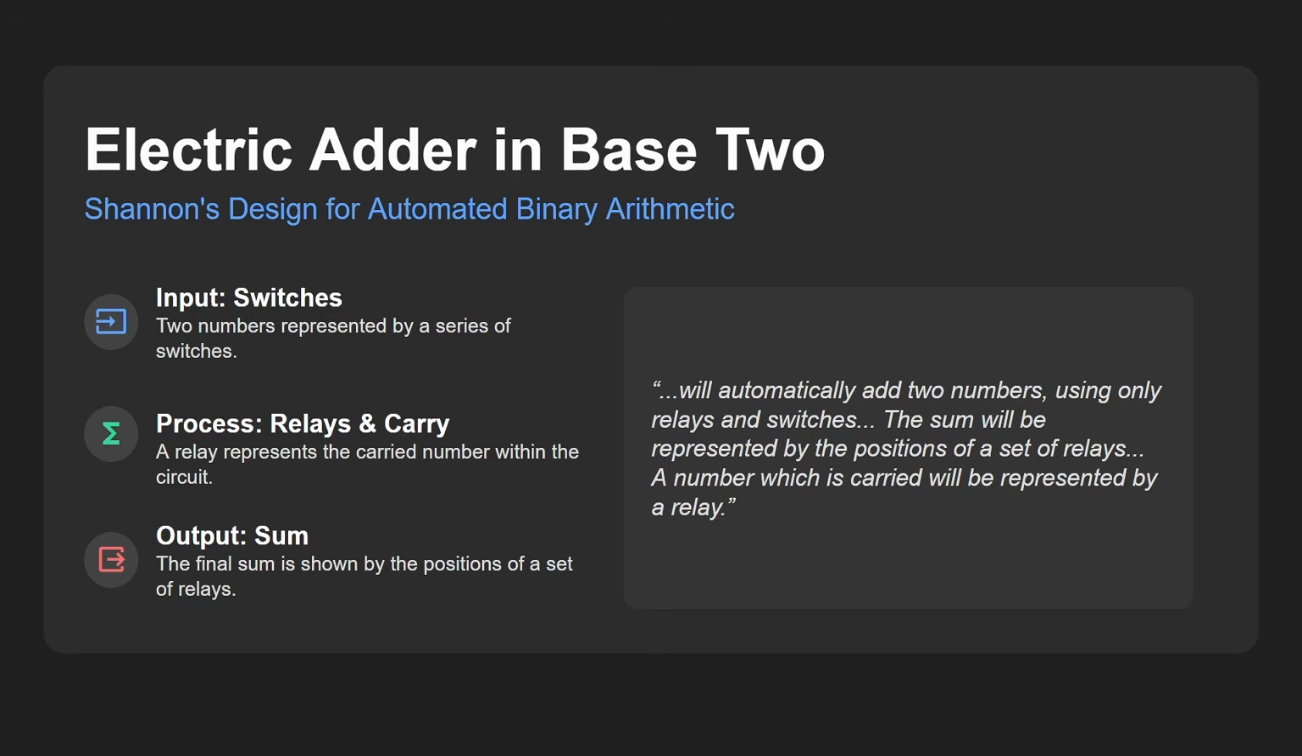Of course, it's a relay, you could connect that to a light or something, and it would then show the binary representation of the number that you're trying to add. And this is a direct quote from the paper. The circuit will automatically add two numbers using only relays and switches. Relays and switches, that's all. The sum will be represented by the positions of a set of relays. A number which is carried will be represented by relays. So there was even a carry bit.